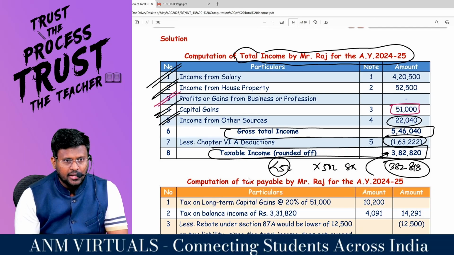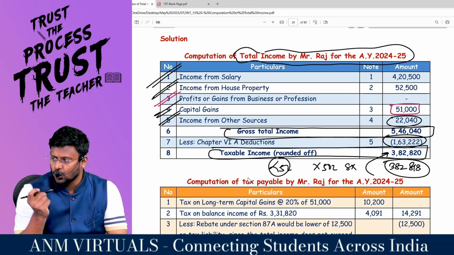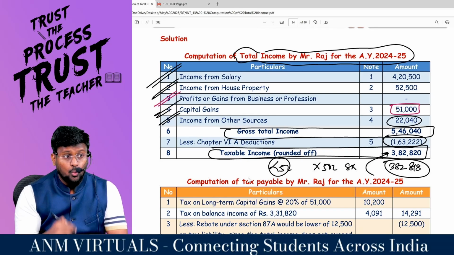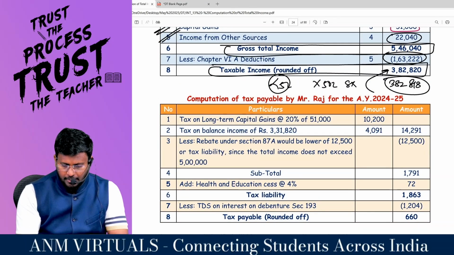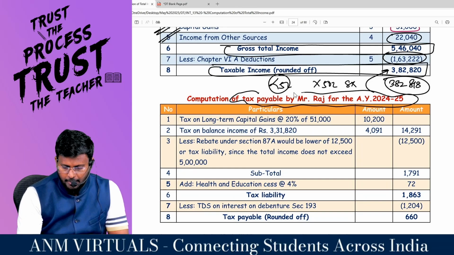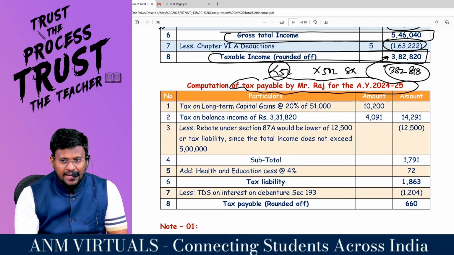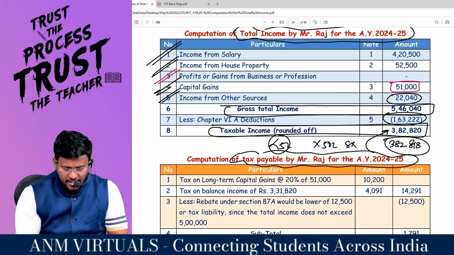Rebate under section 87A is available to the extent of the statutory limit of 12,500 or the tax payable, whichever is lower. What a clarity and what a flow. Are you all really with me? Computation of tax payable by Mr. Raju. Out of this total income of 3,82,820, is there any special income?